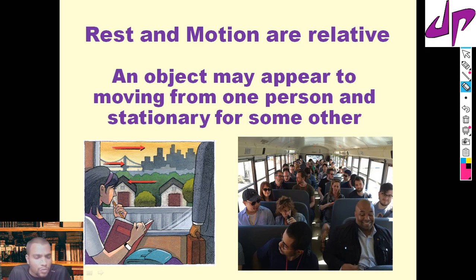Because motion, whatever we describe, is always relative with respect to something. An object may appear to be moving for one person and stationary for another. Now if you observe the passengers inside the bus, suppose these two passengers are looking at each other. What do they think? They think that they both are at rest. Yeah, it appears they both are at rest.